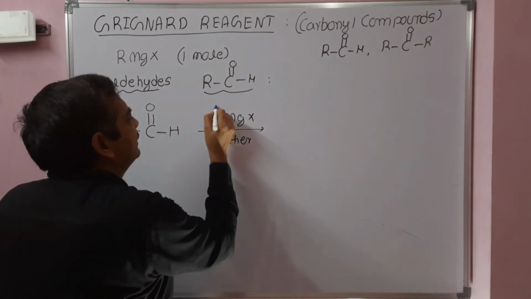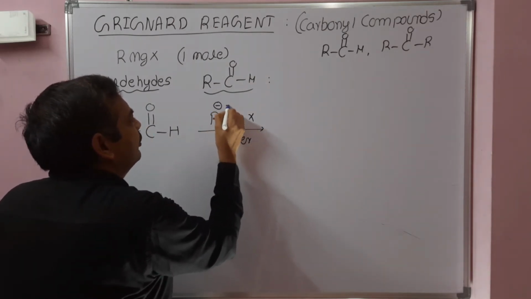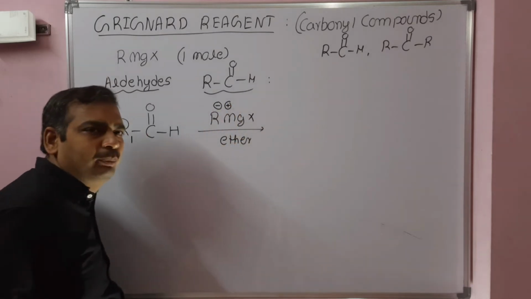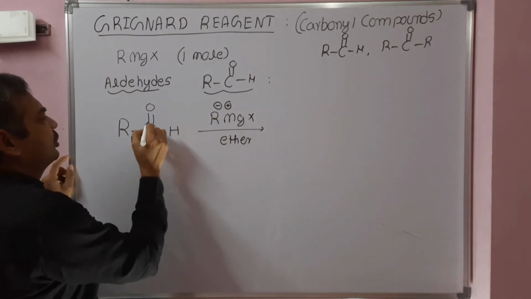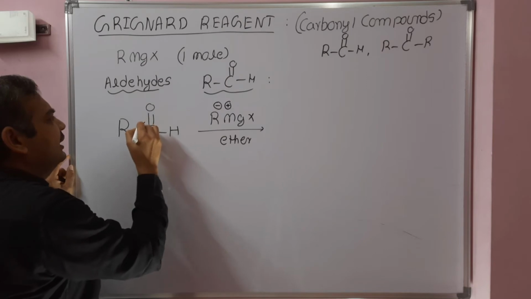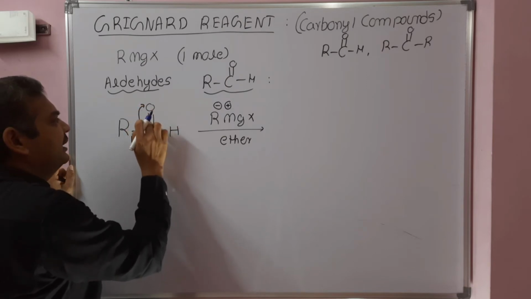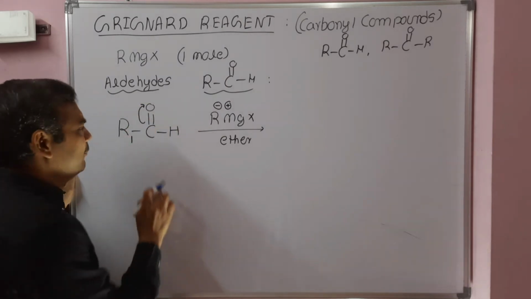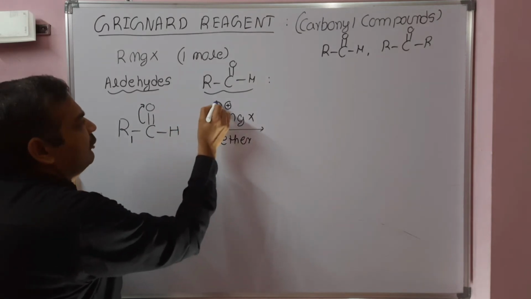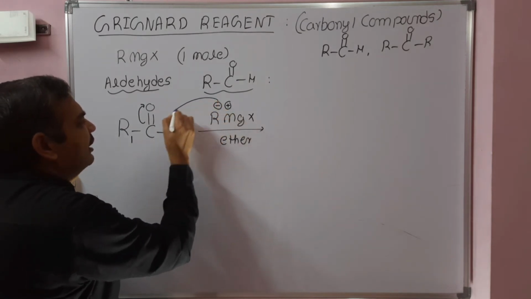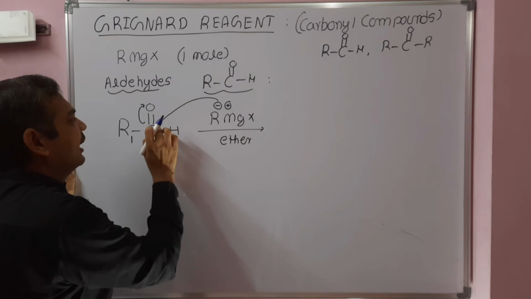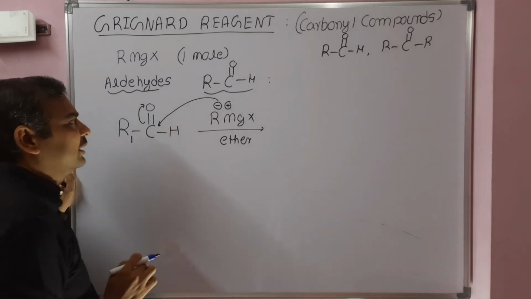In Grignard reagent, the R group is electronegative and magnesium is electropositive. Oxygen is more electronegative than carbon, so the double bond shifts towards oxygen and this carbon is electron deficient. Hence, this Grignard acts as a nucleophile and attacks the electron deficient carbon.